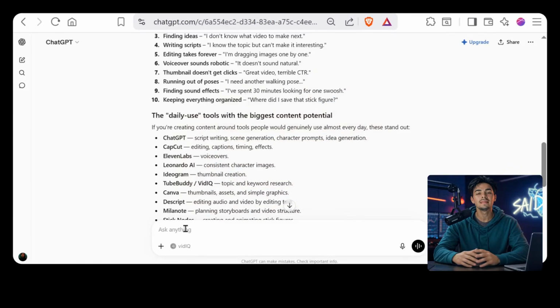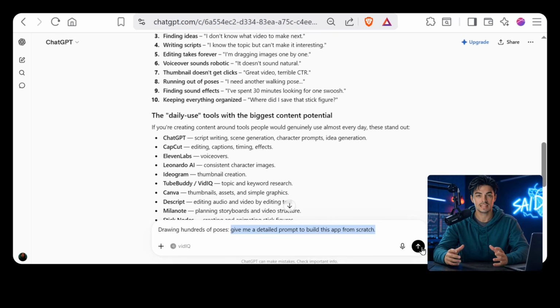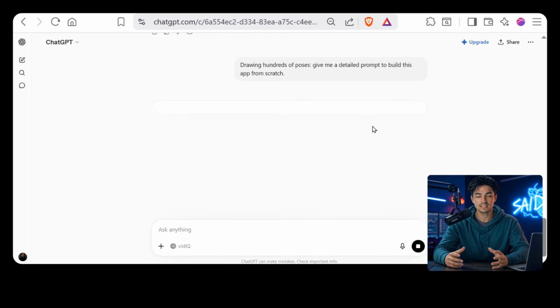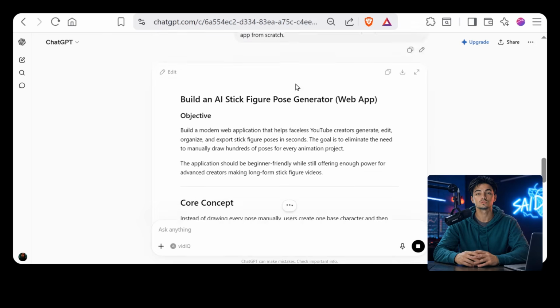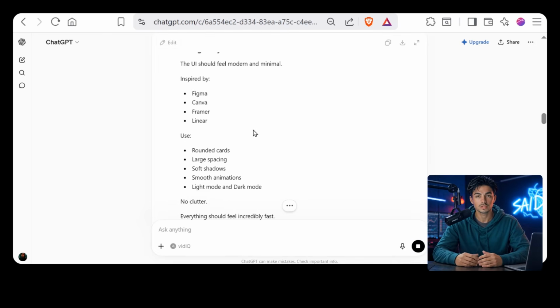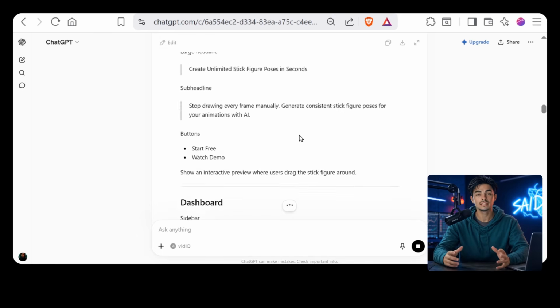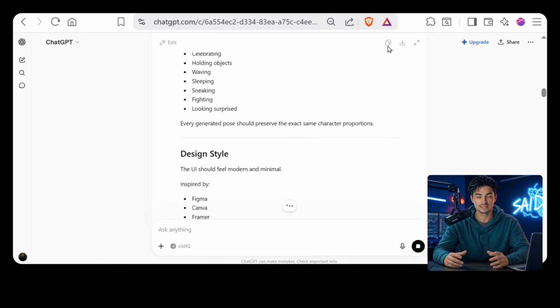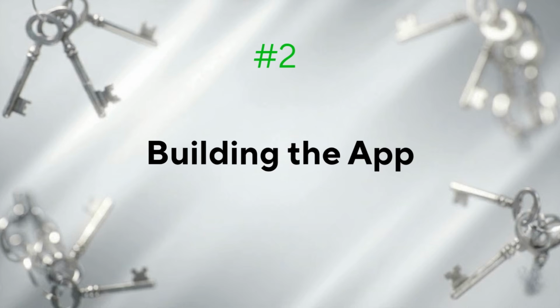Now for the next step, and this is where things get really interesting. Instead of trying to write the app building prompt yourself, let ChatGPT do it for you. Just ask it, give me a detailed prompt to build this app from scratch. Within a few seconds, it'll generate a complete prompt that includes everything the app needs: its features, functionality, design, and user experience. At that point, there's nothing left to figure out. Just copy the prompt. Now it's time to actually build the app, and there are two ways to do it.